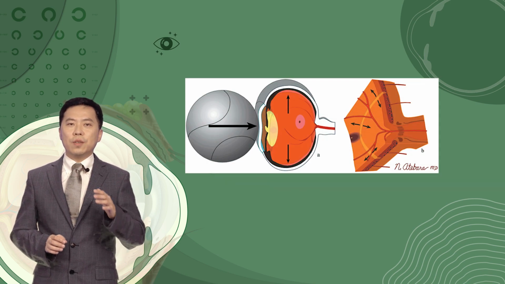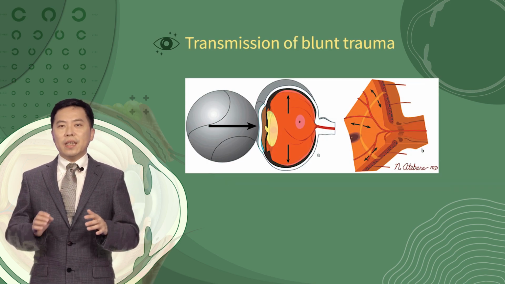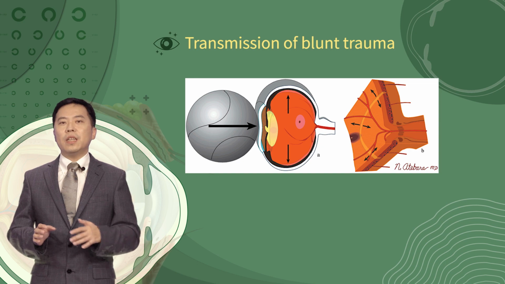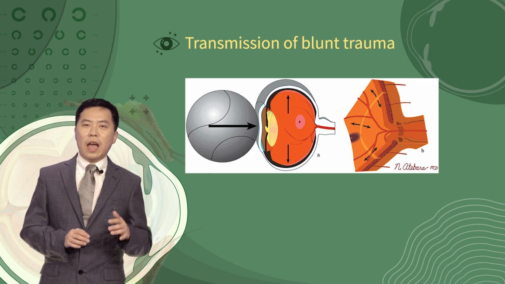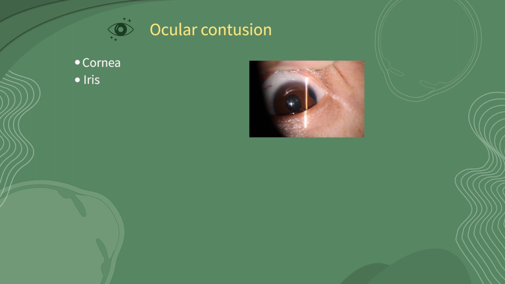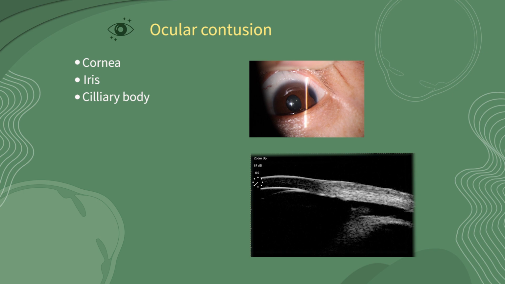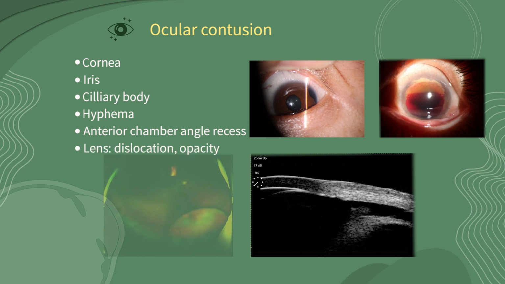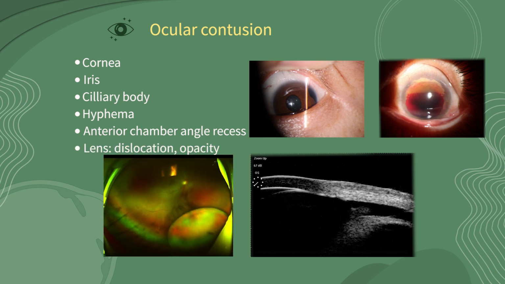This picture shows the transmission of blunt injury. The impact of the object is on the cornea, but the force can be transmitted to and damage all the structures in the eyeball. In the anterior segment, corneal contusion is manifested as corneal edema. Iris dialysis usually shows a D-shaped pupil. The ciliary body may be detached or separated. Hyphema means hemorrhage in the anterior chamber. Anterior chamber angle recession may lead to traumatic glaucoma. The lens may be dislocated or opacified.